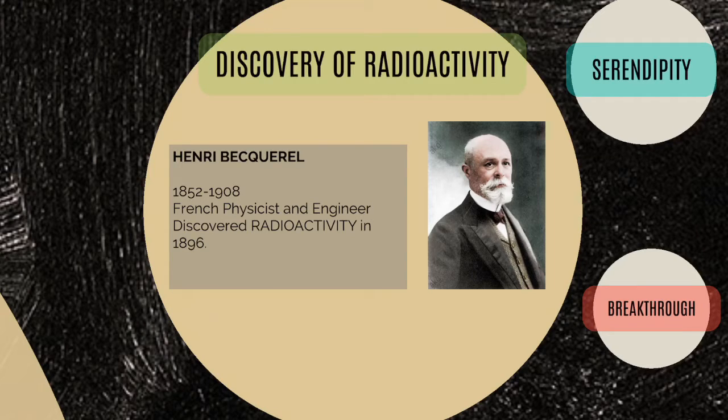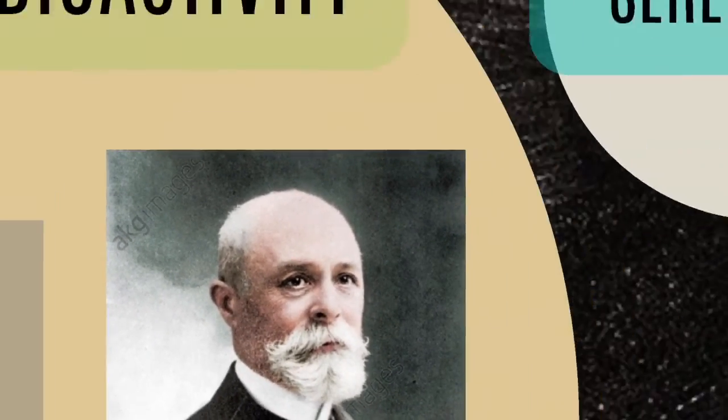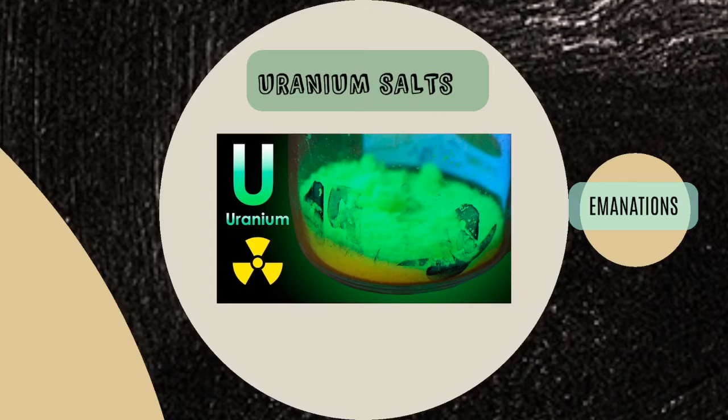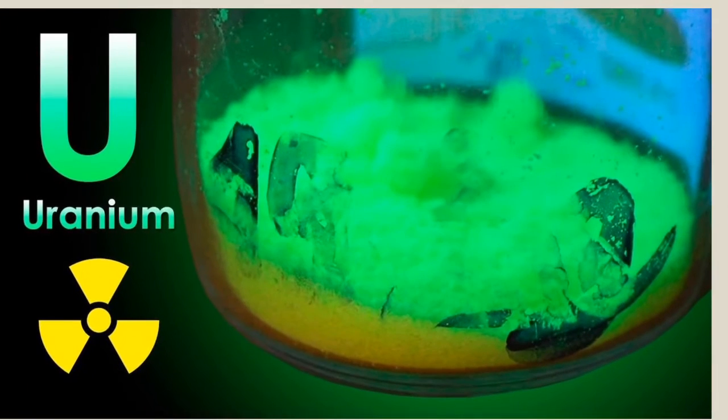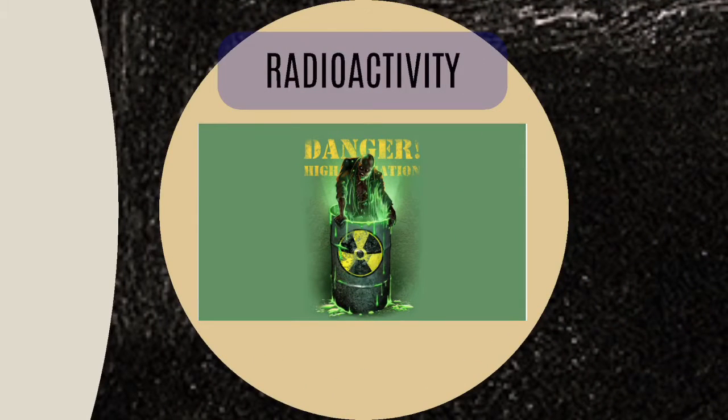He found out that a uranium compound, when placed near a photographic plate, made an image on the plate even if the compound was wrapped in a black cloth. He reasoned that this uranium compound was emitting some kind of emission that passed through the cloth to expose the photographic plate. Now, these emanations were called radioactivity.